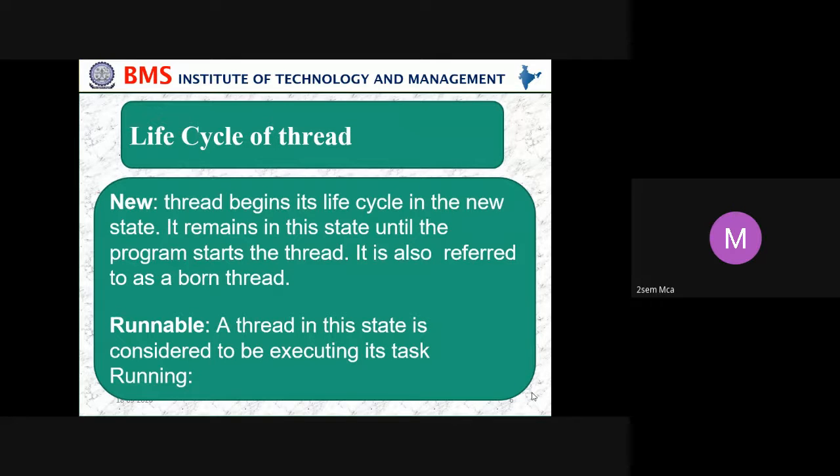It remains in this state until the program starts the thread. It is also referred to as the born state. Just as a kid is born, here the thread is born in a new state, so we call it new. Then runnable: a thread in this state is considered to be executing its task, that is, running.